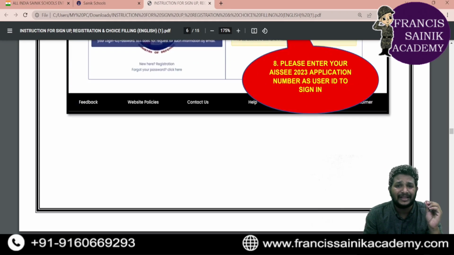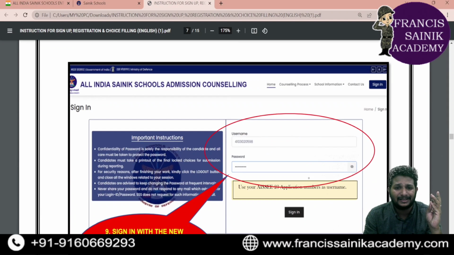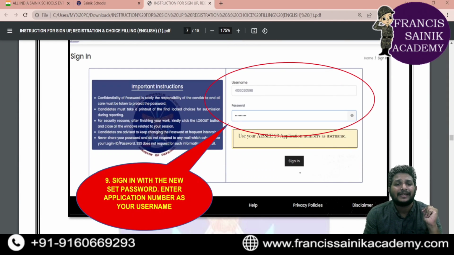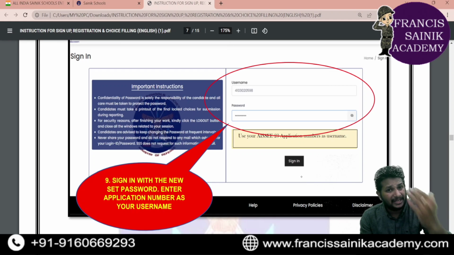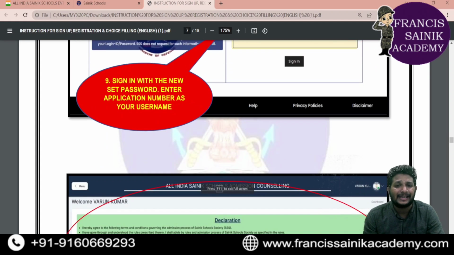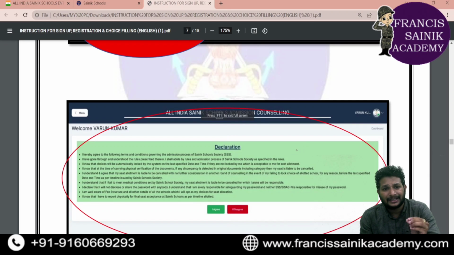Once after entering the username and password, you'll click sign in. The username is nothing but your application number and the password is what you set while registration of e-counseling. After both details are entered, you need to click sign in. Once sign in is clicked, you'll be getting a page like this: declaration. Declaration means you're just accepting the guidelines of the All India Sainik School entrance examination, which is conducted by NTA. So that you can see clearly.